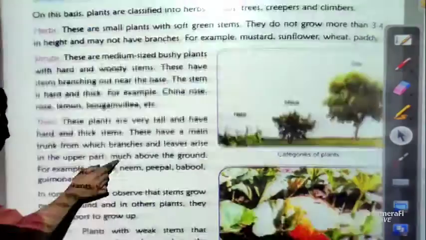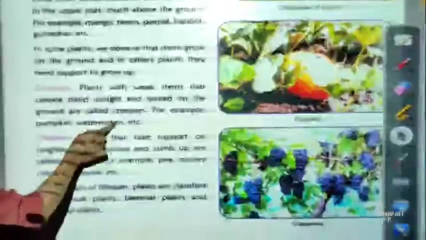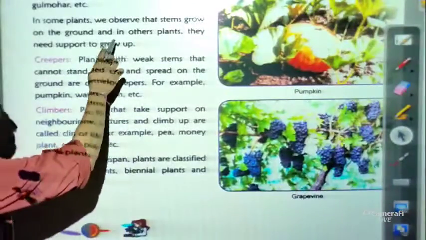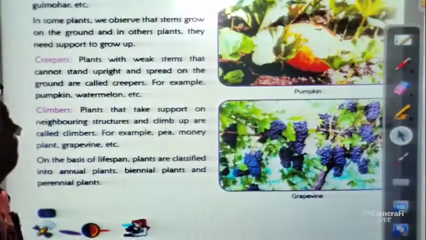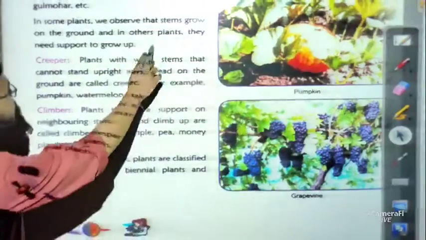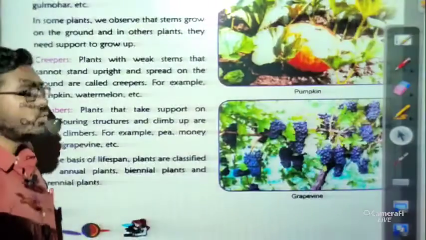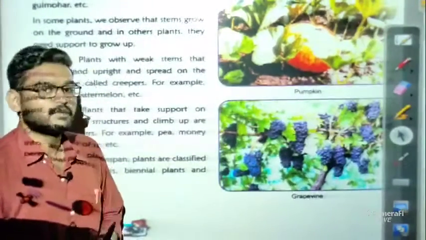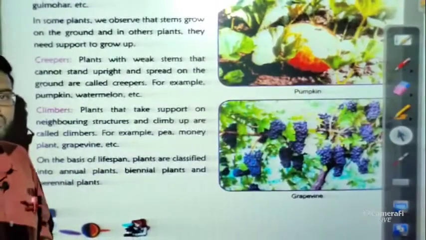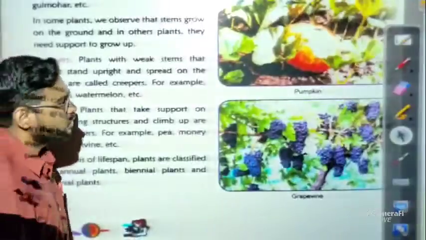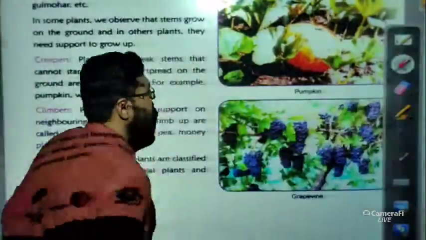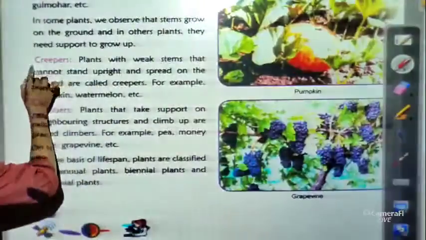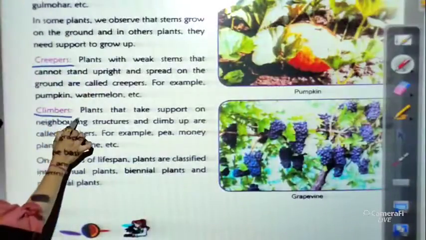Now let us discuss the next portion. In some plants we observe that the stem grows on the ground, and in other plants they need support to grow up. So we can classify into 2 more categories, and let us discuss these categories one by one. The first one is creepers, and the second one is climbers.